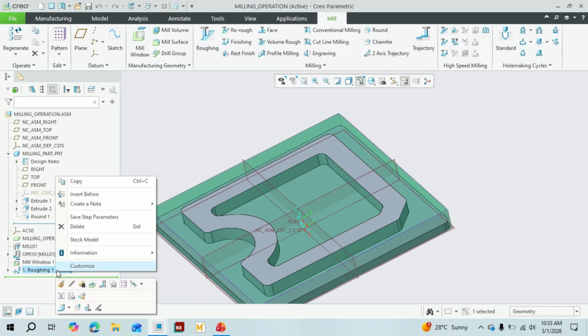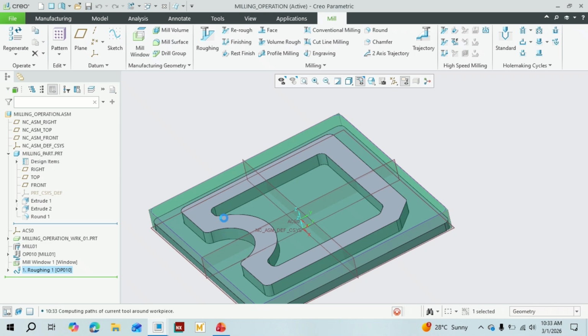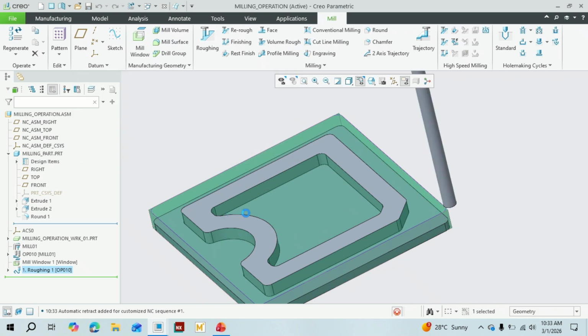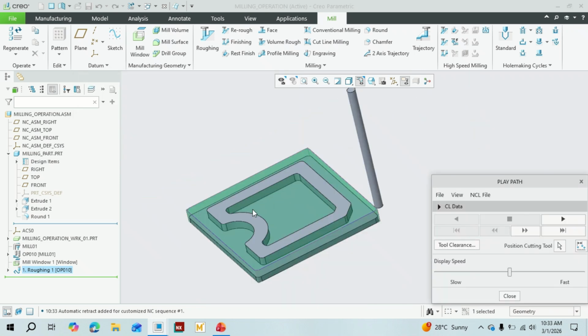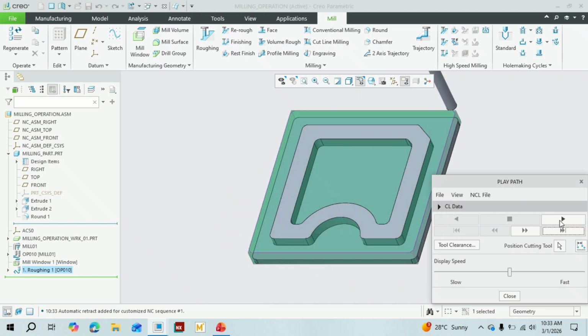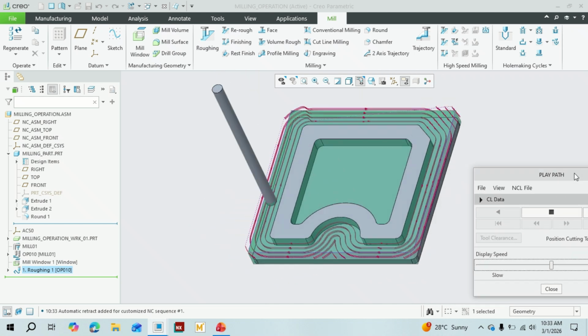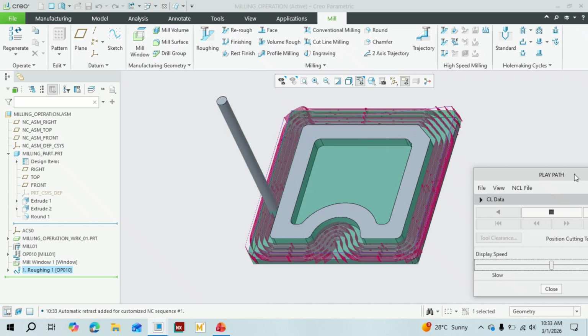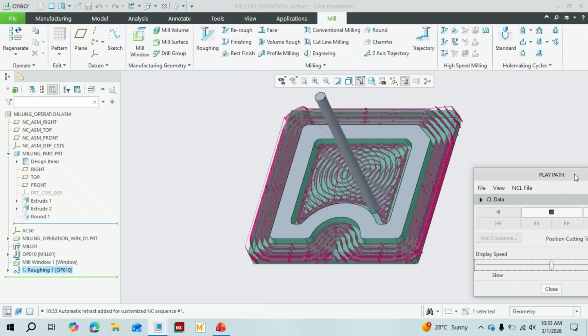Let's see that tool path. Let's play the tool path. The tool path, how the tool will move. This was the real-time simulation. Okay, now you see the tool, how it's taking the material out from this part.